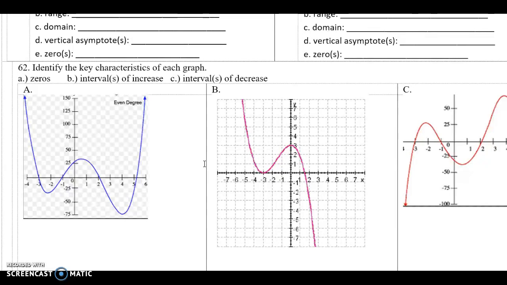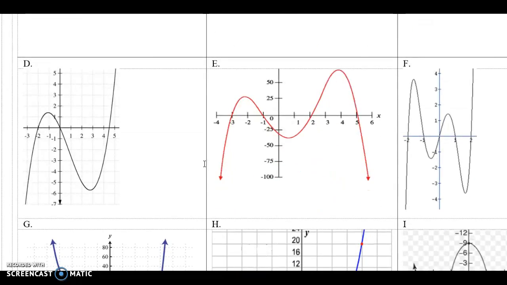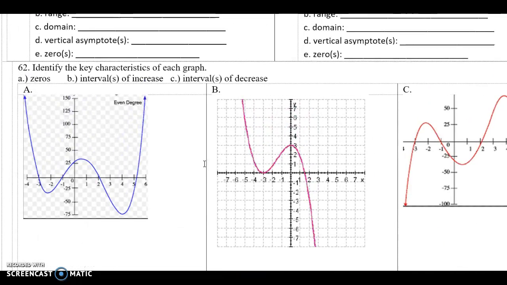All right, so Noah, you're going to get the rest of the period to amuse yourself with other things. You've got all these characteristics. You can find zeros. That's where it crosses the x-axis. You can find intervals of increase. Where does the graph go up? Highlight it. Remember we did this. There are highlighters on the desk in the back. Intervals of decrease. Use a different color highlighter. I'm showing you the interval of decrease with my cursor at this moment. Or that's one of the intervals of decrease. The other one's over here.